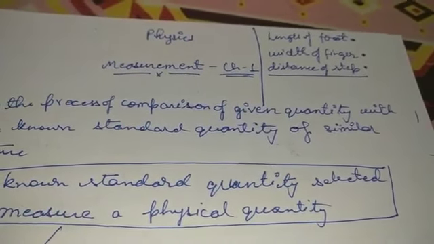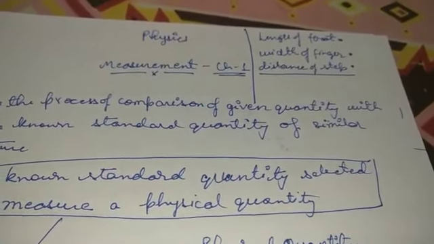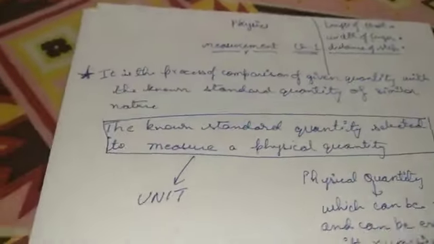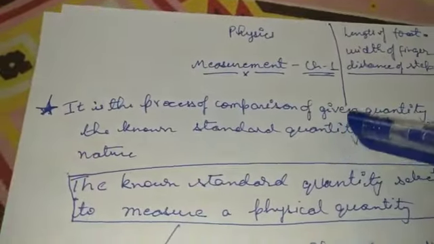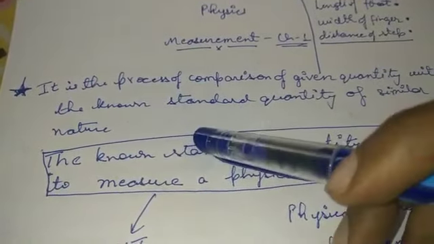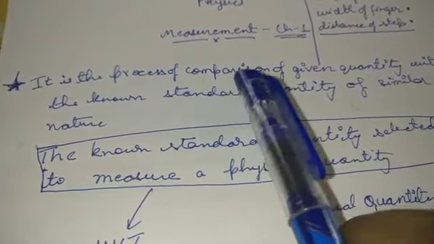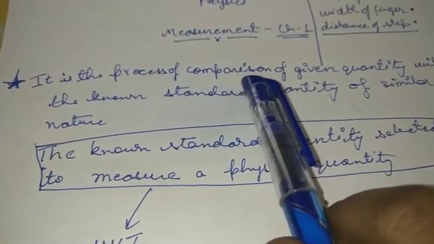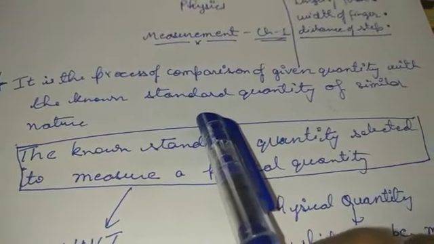Now in today's era, we have a fixed quantity through which we can compare, and that is what brings us to the comparison part. This is the process of comparison of a given quantity with the known standard quantity of a similar nature. So this is simply the process of comparison. It's very important: comparing a given quantity with the known standard quantity of a similar nature.